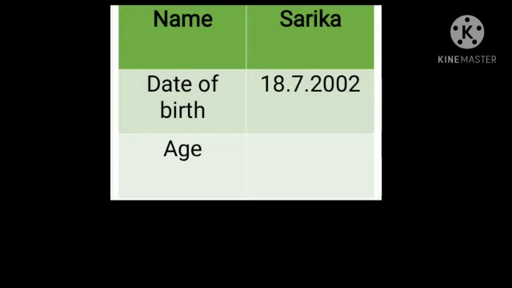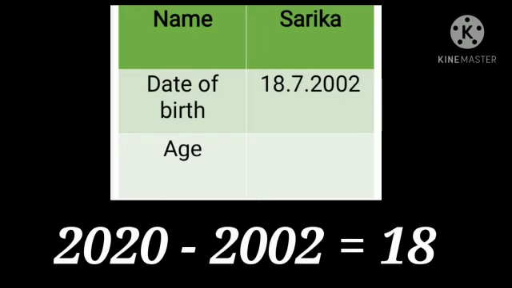Now we have to find out how many years she has completed this year. So from the year 2020 we will subtract the birth year of Sarika, that is 2002. So 2020 minus 2002 is 18. So Sarika has completed 18 years this year.